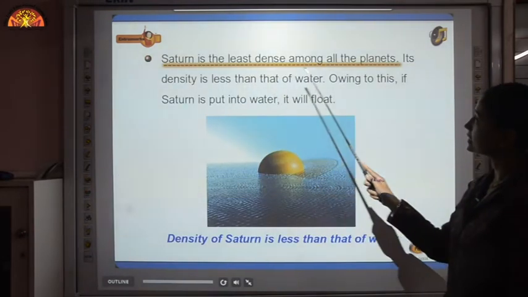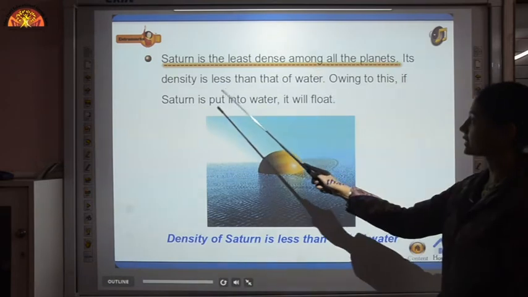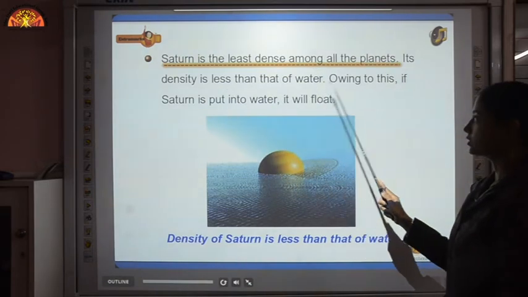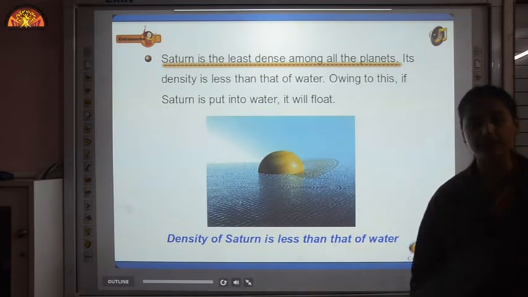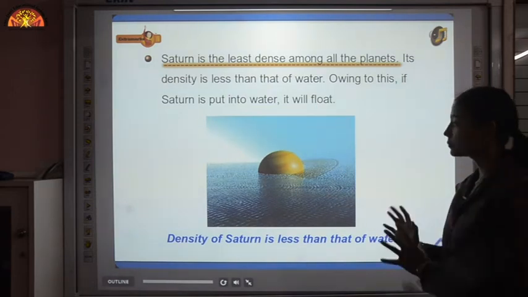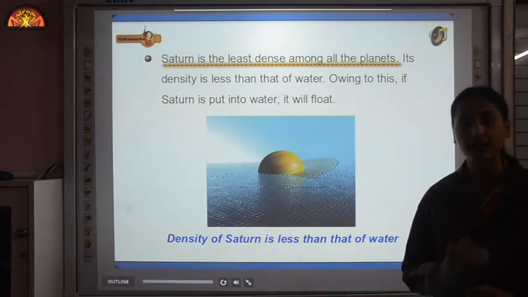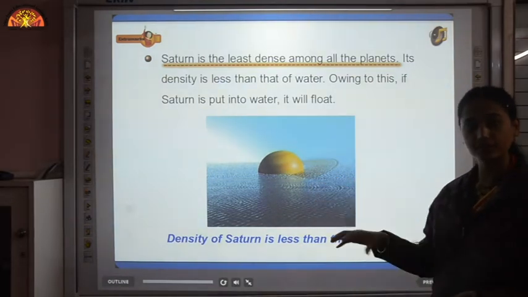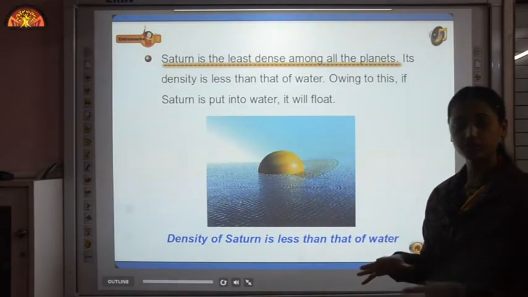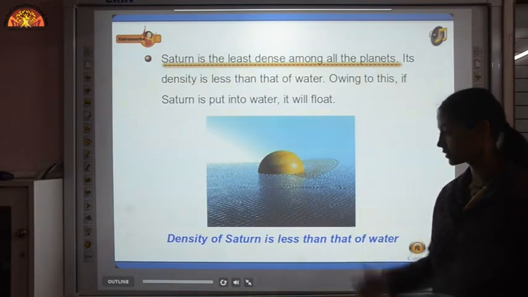Saturn is the least dense among all the planets. Its density is less than that of water. If Saturn is put into water, it will float. No matter what the size of Saturn is, it's all about the density. Water has higher density than Saturn. So if Saturn is immersed into the water, then it will start floating.